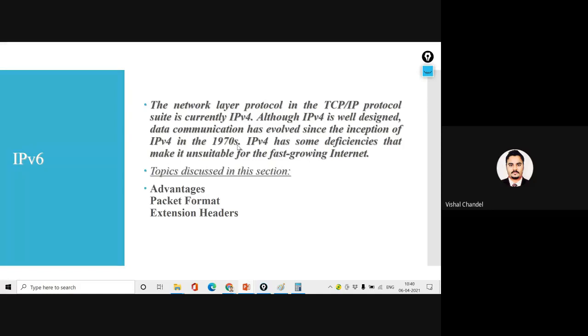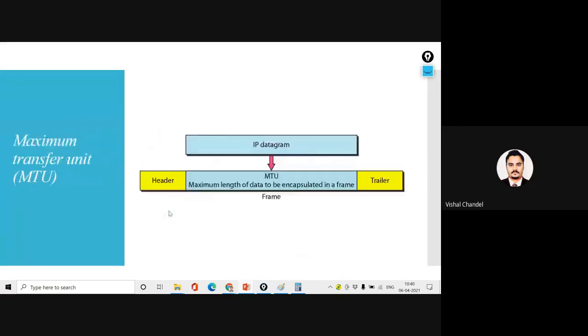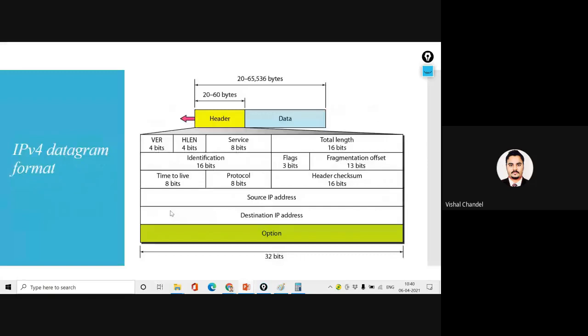So when this book was going to be written, when all these concepts were going to be written, it was just the early 1970s. But now we are talking in 2021. So the journey is 41 years. Okay, so after these 41 years, we have a requirement and we have started the use of IPv6. Are you getting my point?